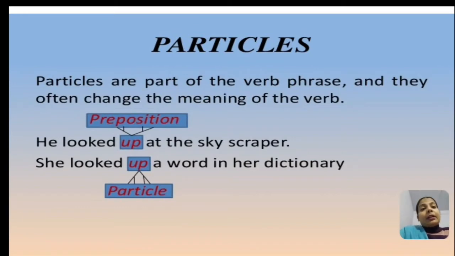Now what are these particles? So particles are part of the verb phrase and they often change the meaning of the verb. Like he looked up at the skyscraper. So here up is a preposition. He looked up a word in the dictionary. Here up is a particle. Looked up means to search. Right? So it's not necessary that the particle is functioning as a preposition every time. It looks like a preposition but doesn't function as a preposition.